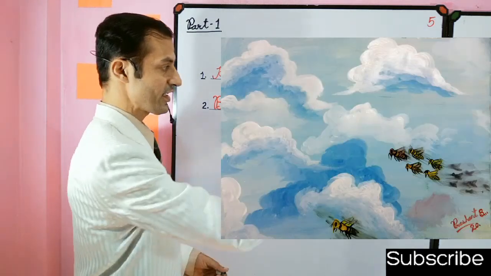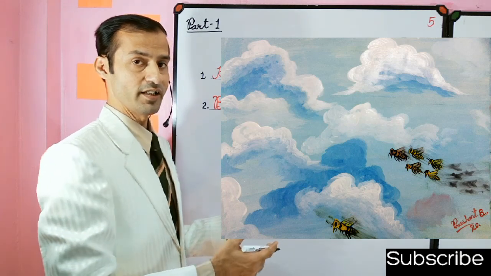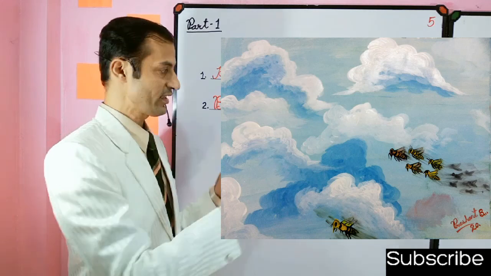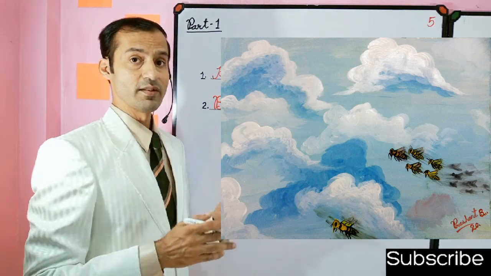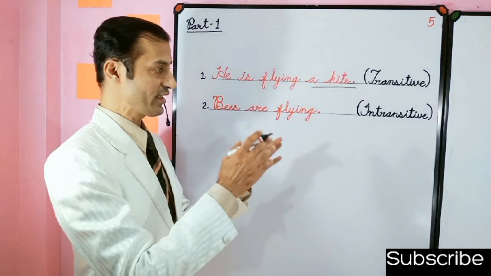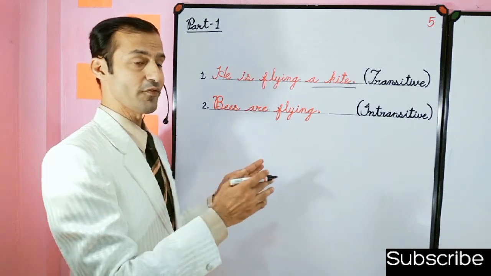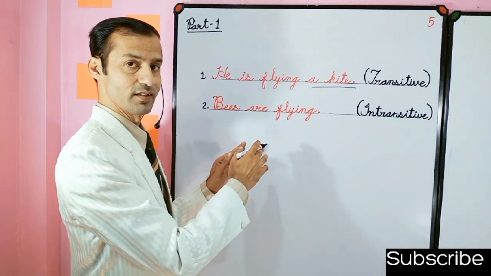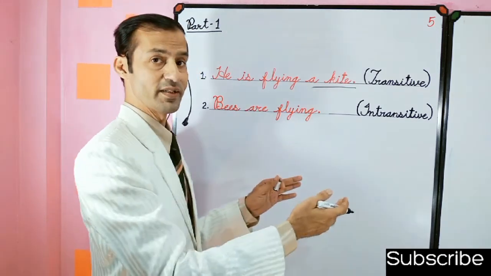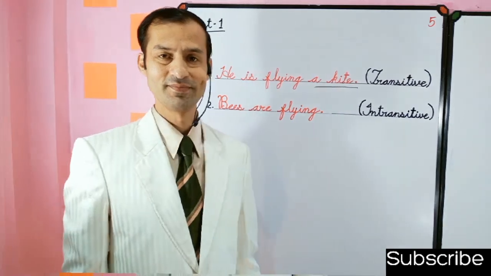So this is an intransitive verb, and bees are not flying anything. Bees are flying themselves. Because this is an intransitive verb, the action is only performed by itself and is not transferred to any other receiver, meaning any other direct object. So this is an intransitive verb.